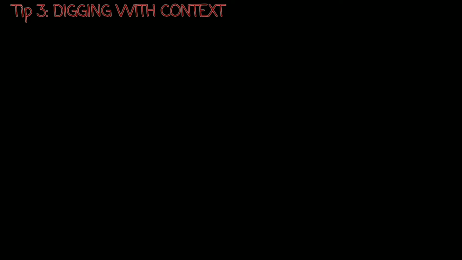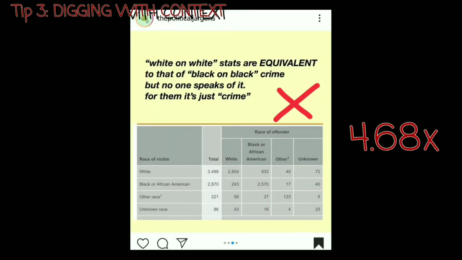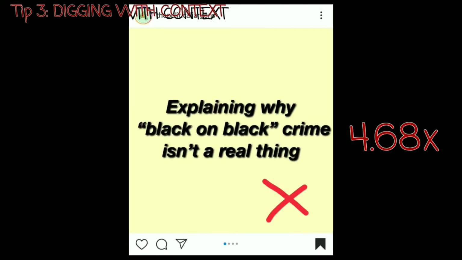So, speaking strictly from a data perspective, we see that racially homogeneous murder is not equivalent between black and white communities, and black on black crime is a thing. But wait, you said we're supposed to be unbiased here. You're only presenting one side of this argument. You're right. Let's address the other party of data analysts that brought the black on black crime statistics for us all to see.